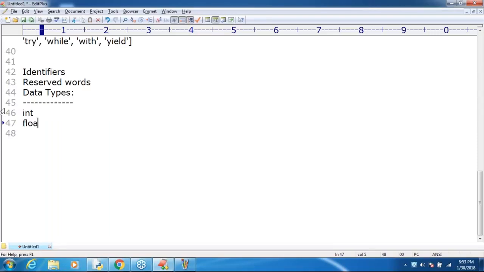So the first data type is clear for you, right? Sir, what is the second one, sir? Float. Remember that, sir. To represent floating point values. So sometimes I want to represent 10.123.